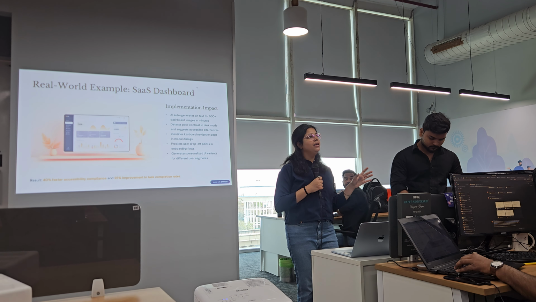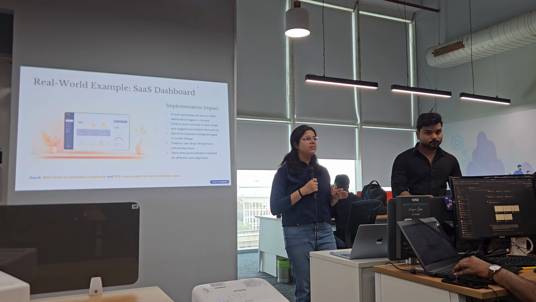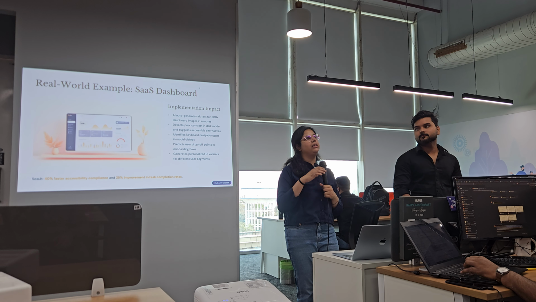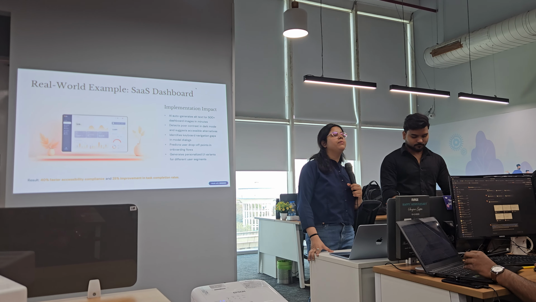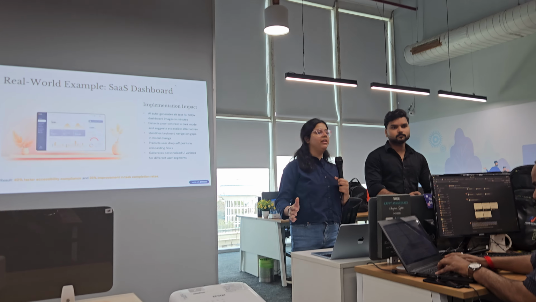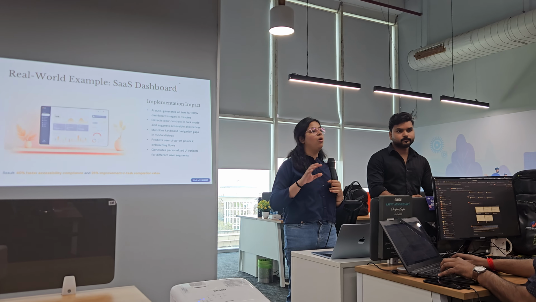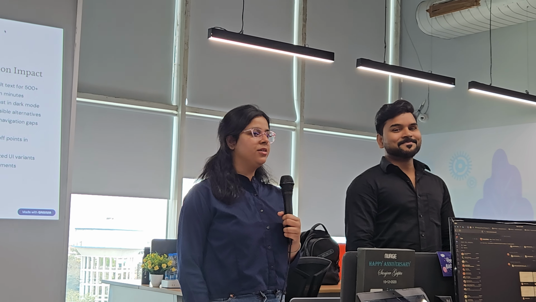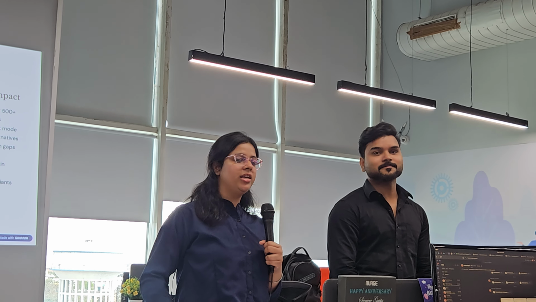So there can be multiple charts, images, and forms, etc. Every form has label fields, and images have a description. So if developers are going to add all the descriptions to all the charts, it will take a lot of time. So AI helps us add all the descriptions to all the images.